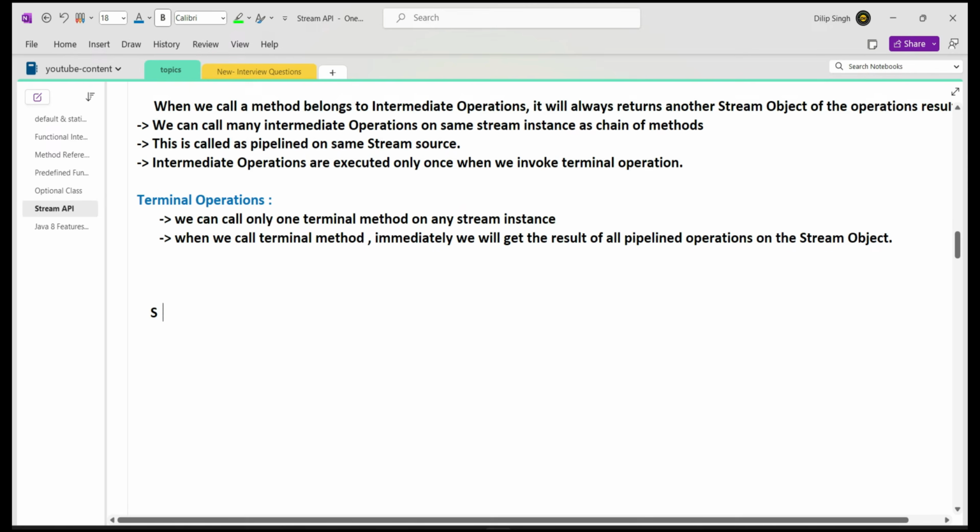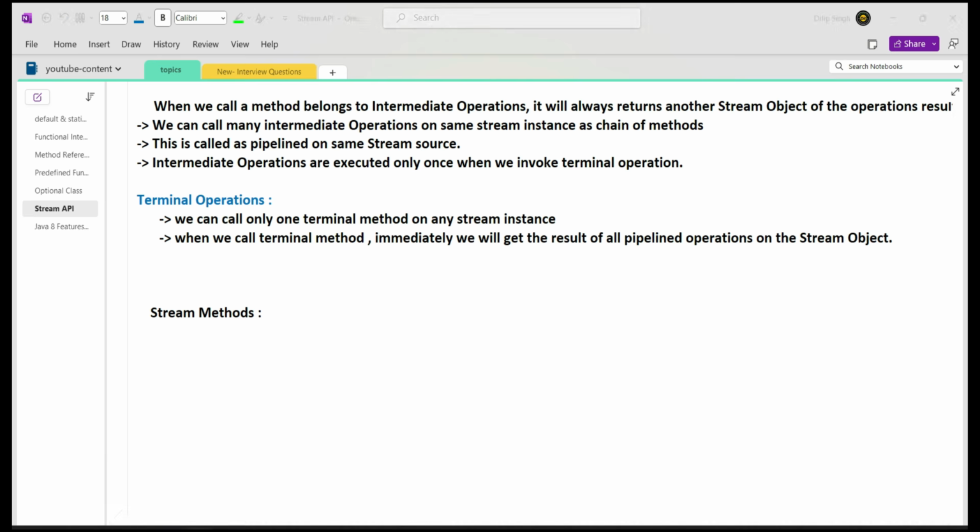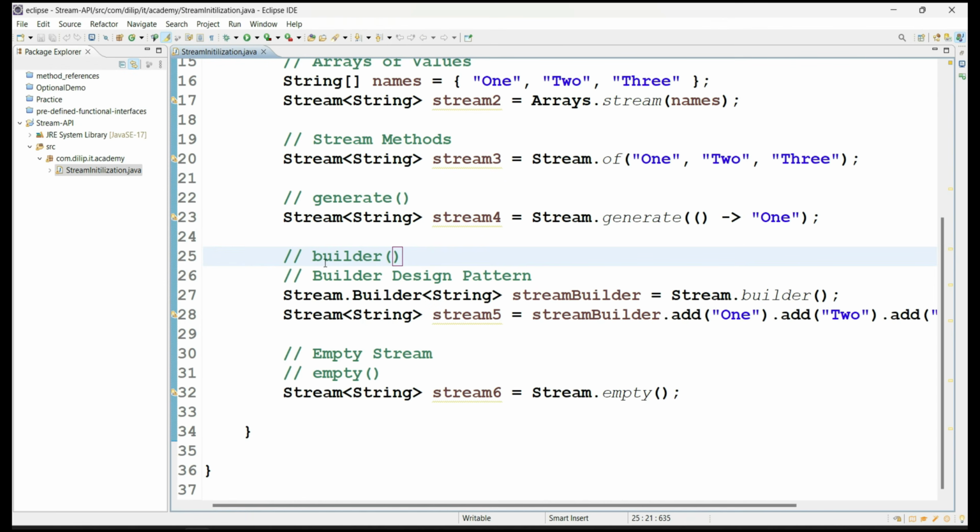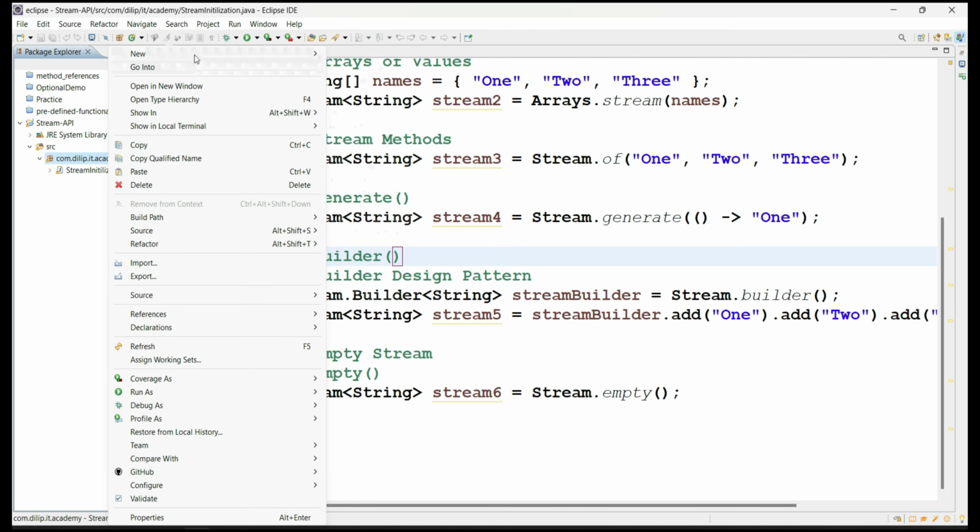So now let's look into the stream methods. That means we are going to see how we perform operations on the stream instance. Let me introduce the methods one by one, and we will see an example for each: where and in what kind of requirements we are using the stream methods. Okay, so let me create a class.